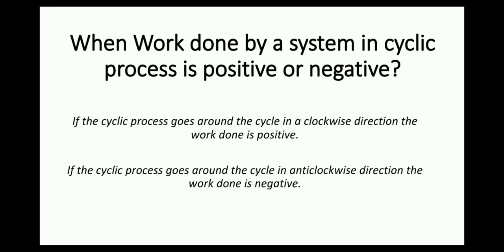Now, is the work done by a system in a cyclic process negative or positive? If a cyclic process goes around the cycle in a clockwise direction, the net work done by the system is considered to be positive. Whereas, if the cyclic process goes around the cycle in the counterclockwise direction, the net work done by the system is considered to be negative.